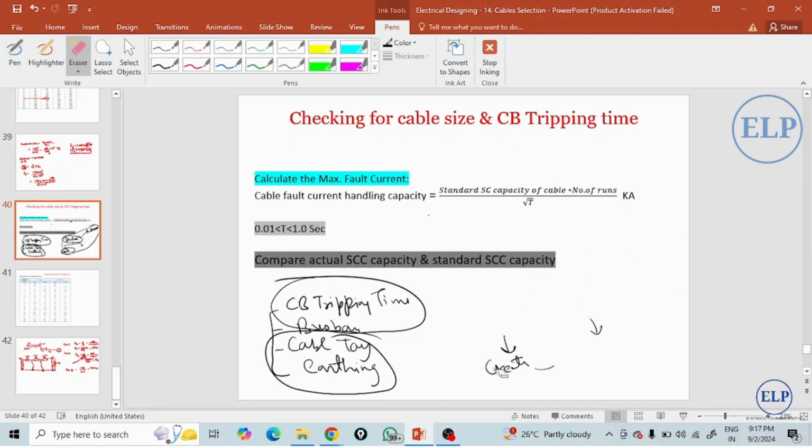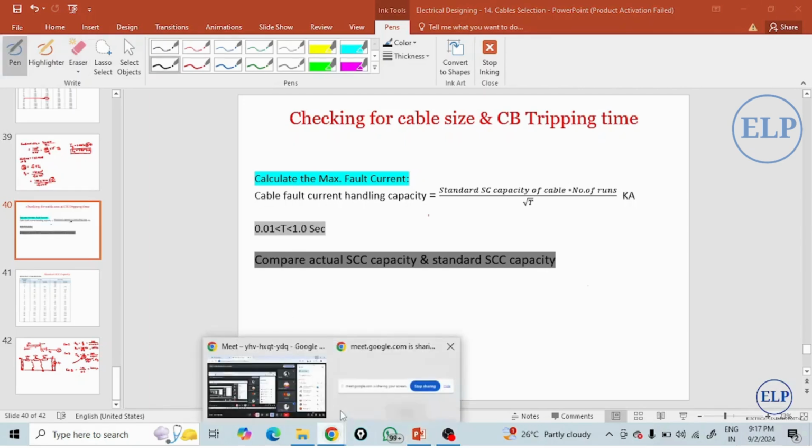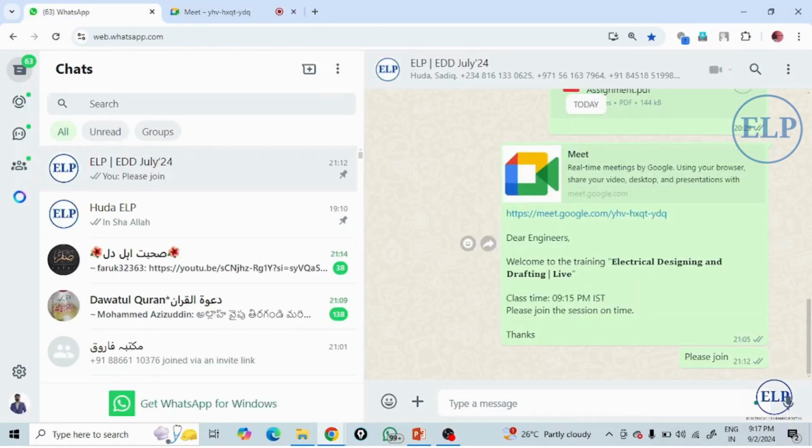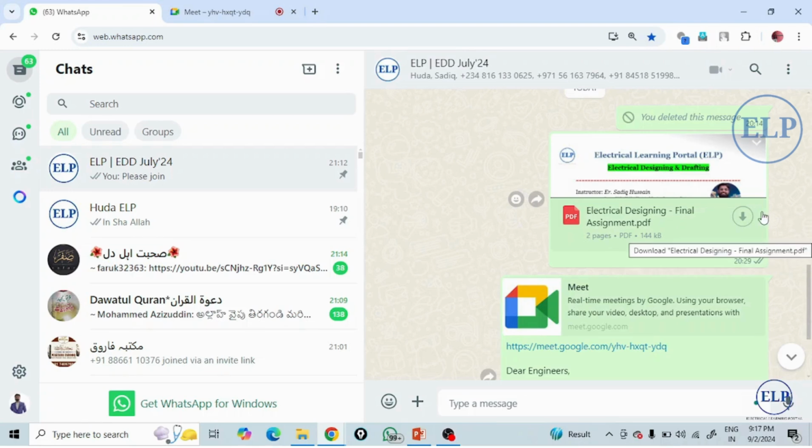All these things will be discussed in this week. In this week I will cover all the topics of your designing. After this week, the drafting part will be given to you by our team. I have also shared one complete assignment with you. You have to start your assignment and cover all the calculations that are given in it.